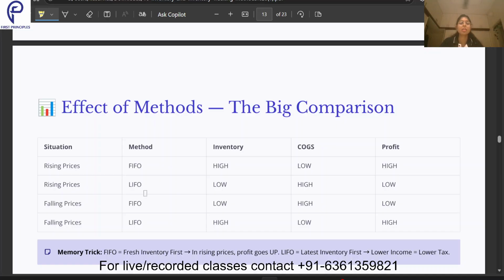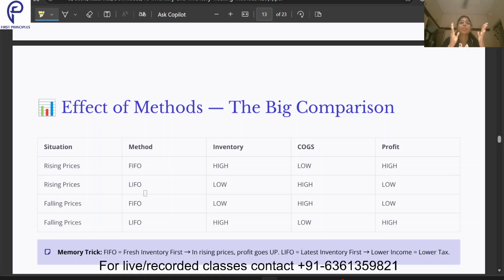Then coming to the case of falling prices, suppose the prices are declining, so the one I bought in January is more expensive, and the one I bought in March is cheaper. What is going to happen in case of FIFO, first in first out? The one I bought in January is going to be recorded as my cost of goods sold, and because of that my profit is going to be lower. The one from March is cheaper, and it is going to be in my ending inventory.